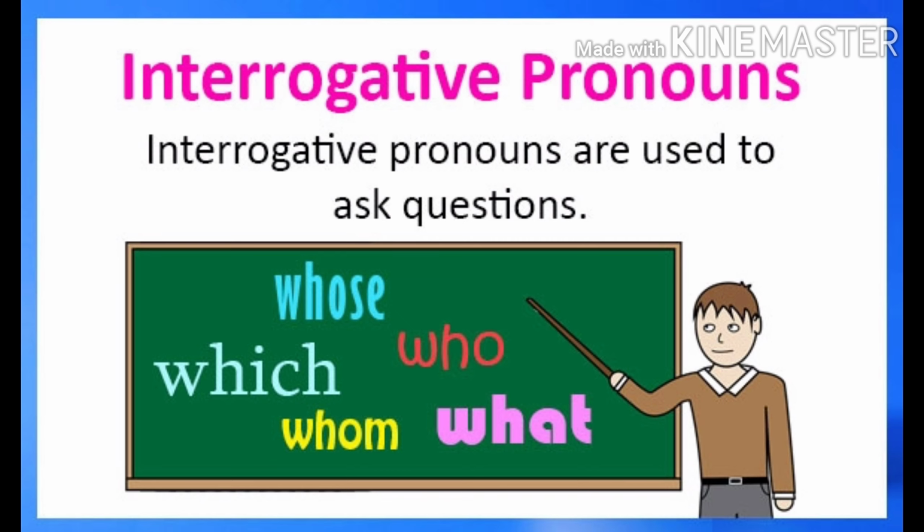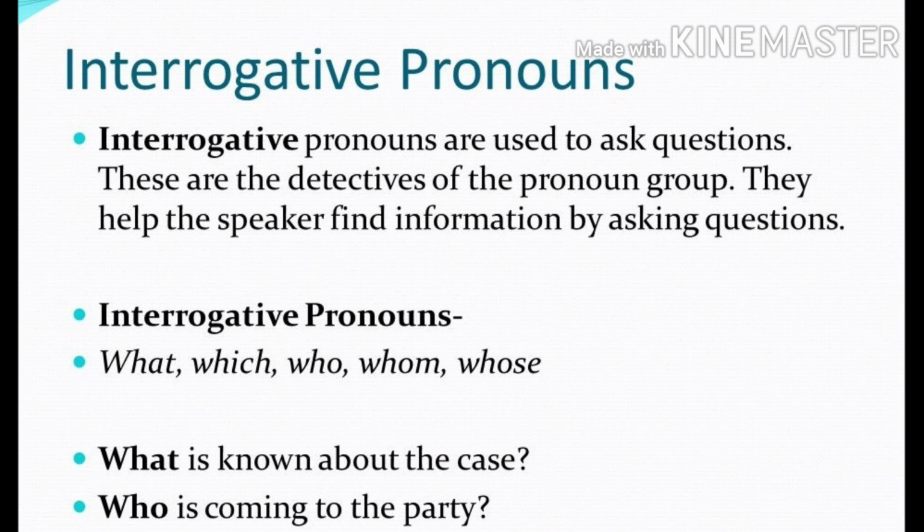The next type of pronouns is interrogative pronouns. Interrogative pronouns are used to ask questions. They will definitely have a WH word, meaning whose, which, whom, what, etc. These are the detectives of the pronoun group. They help the speaker find information by asking questions.